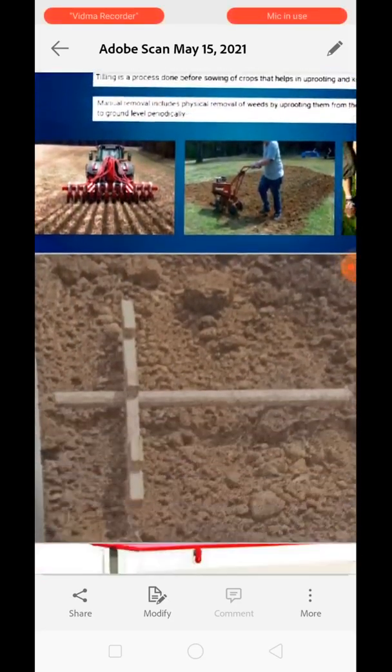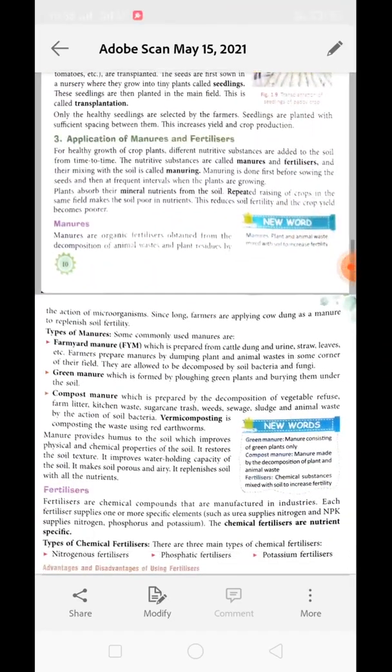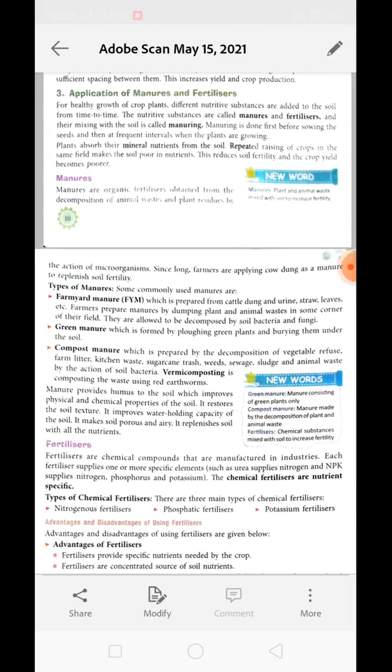Now third is application of manure or fertilizer. Now what is manure, what is fertilizer, and what is the need of applying them into the soil, we will understand while discussing this topic.